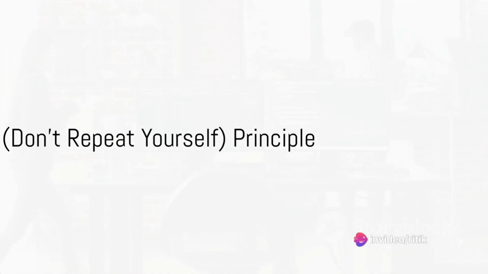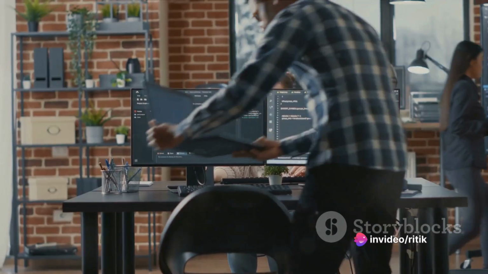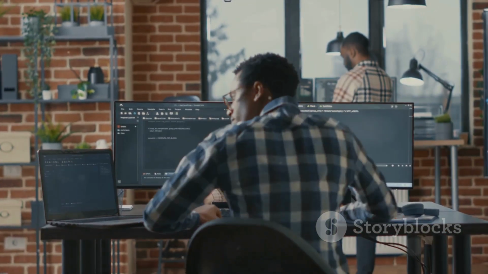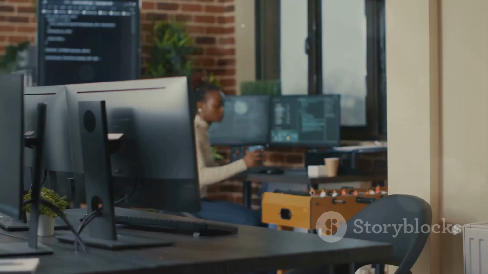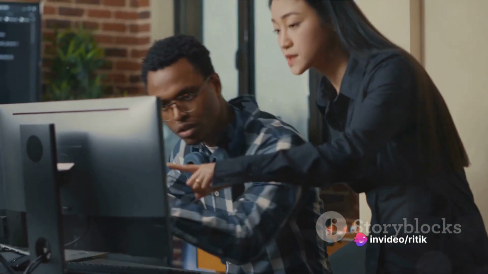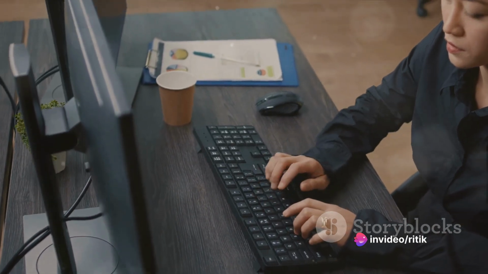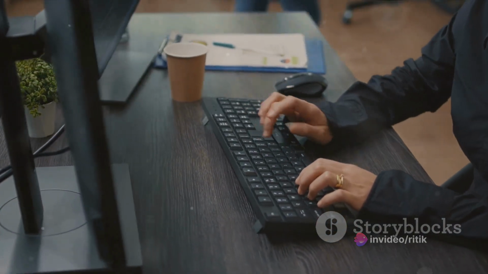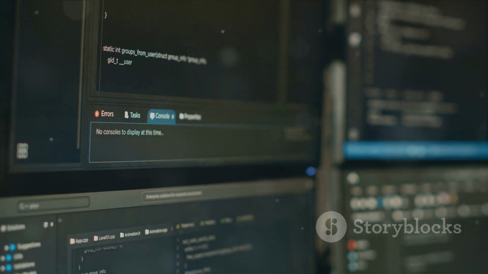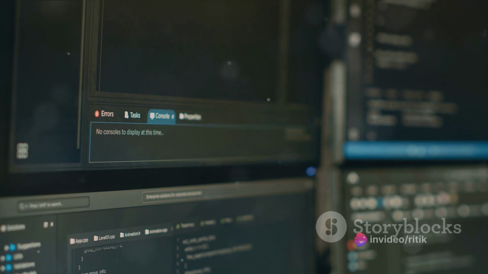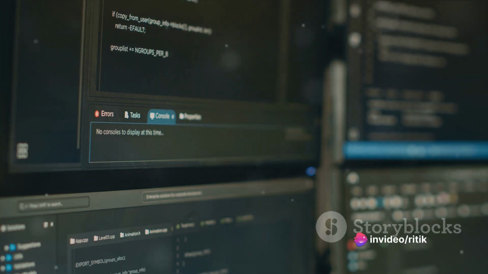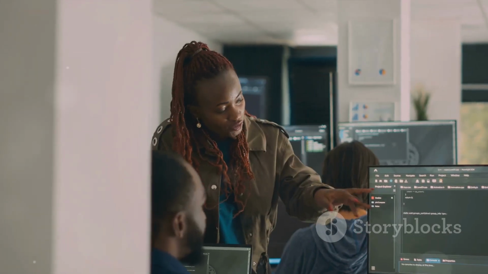First up, we have the DRY or Don't Repeat Yourself principle. This principle is a cornerstone of software engineering, aimed at reducing duplication in code and making it more maintainable. Simply put, DRY encourages us to avoid writing the same logic or data in multiple places. Imagine you're writing a book. If you have to repeat a phrase or sentence several times, wouldn't it be easier to just write it once and then refer back to it when needed? The same goes for code. By reusing the same piece of code, you not only save time, but also make your code cleaner and easier to read.